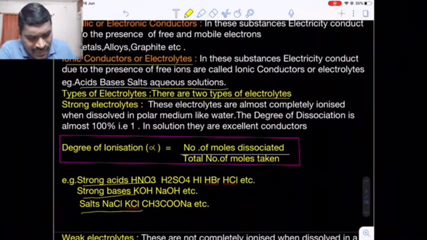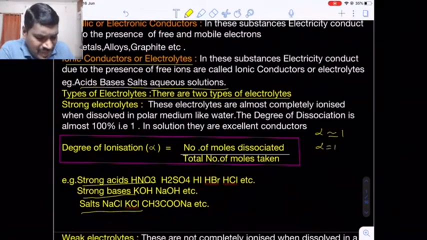If the alpha value is almost equal to 1, that means the degree of ionization or dissociation is almost 100%, that means they are completely dissociated at room temperature. Are you getting my point? So such electrolytes are called strong electrolytes. Strong acids: hydrochloric acid, sulfuric acid, nitric acid, hydrogen bromide, hydrogen iodide. These are the strong acids. And strong alkalis, for example alkali metal hydroxides. Except lithium hydroxide, all the remaining hydroxides of alkali metals are strong bases.